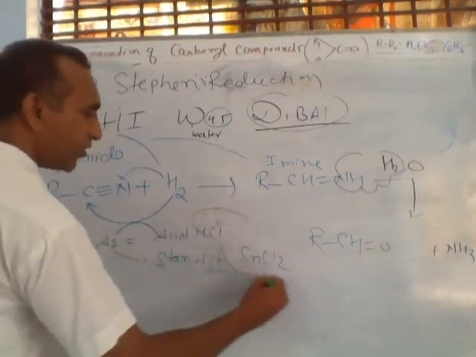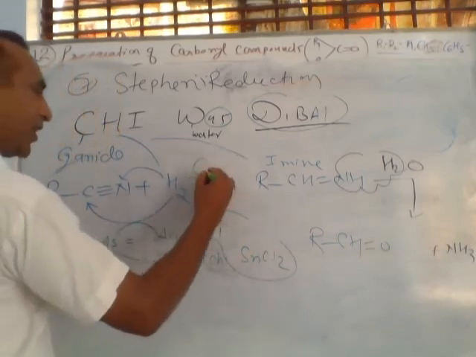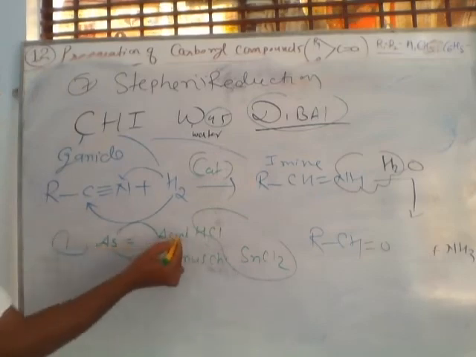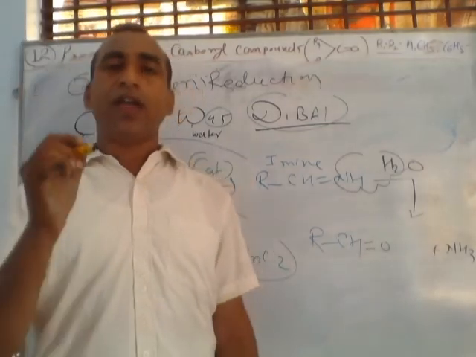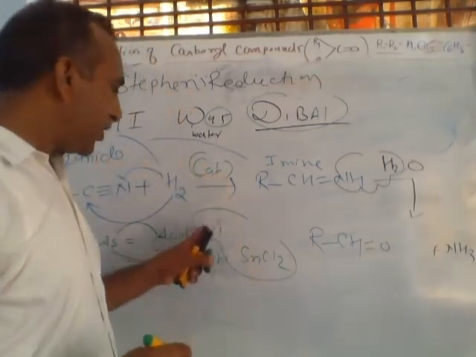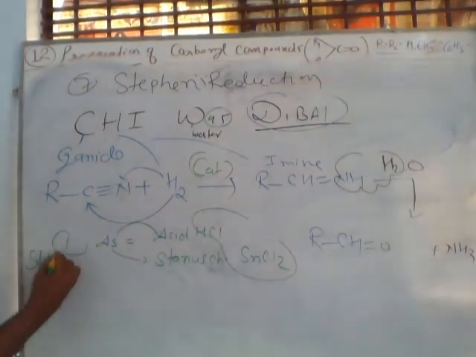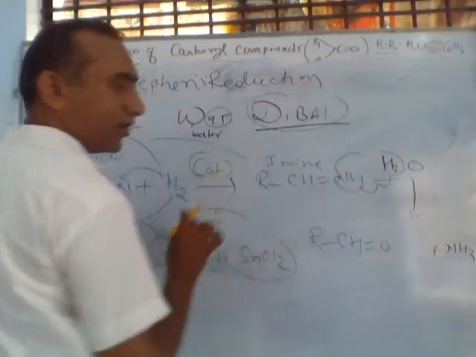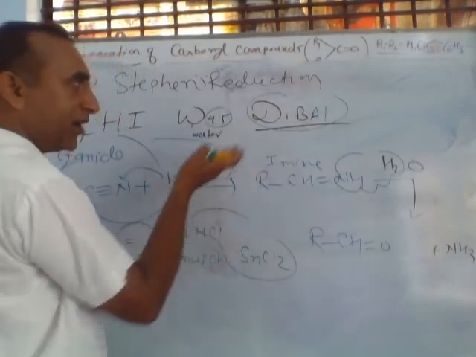If we are using mixture of these two here as a catalyst, I am writing here catalyst. So catalyst you can use as means acid along with stannous chloride, S for stannous chloride and A for acid. Mixture of these two you are using, then first reaction is called Stephen reduction. Second, Diwal. So if you are also using this catalyst here, Diwal.